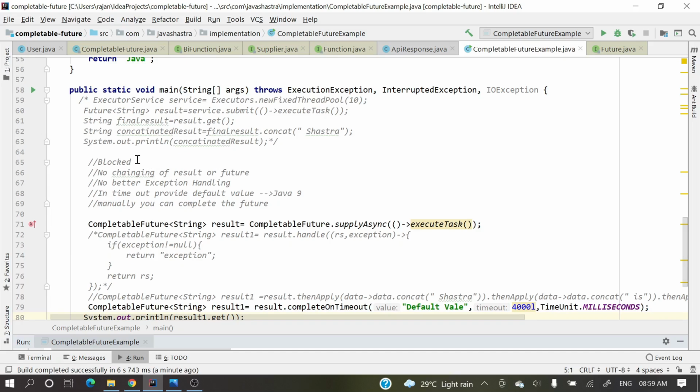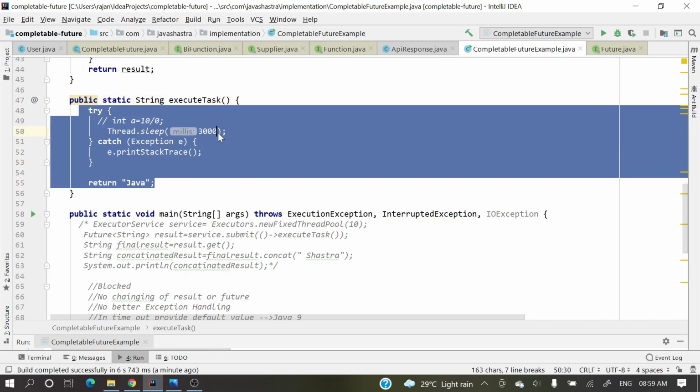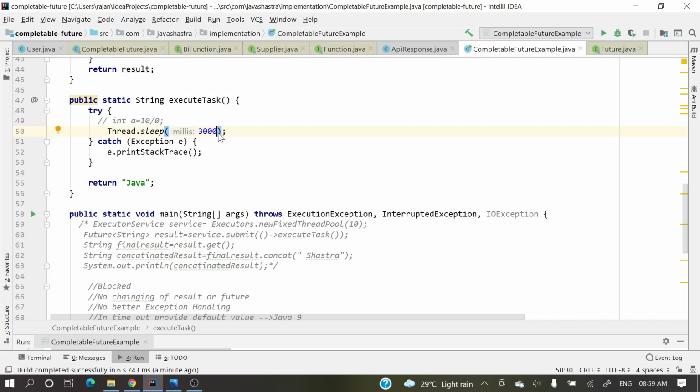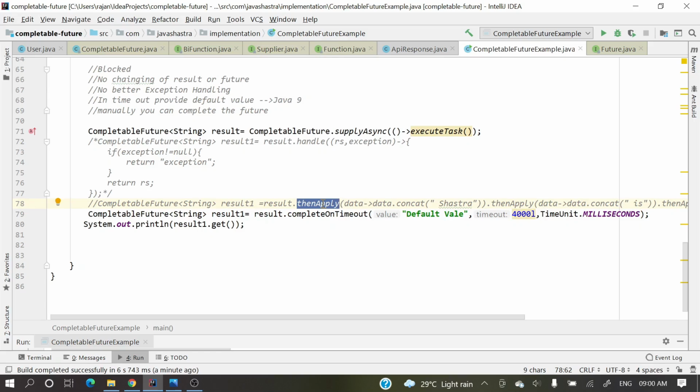Okay, so what exactly I am going to explain over here? In supplyAsync we are executing some task. Here we are providing some dummy time delay. But now what we'll do is call an API and get the result. Once we get the result, then we'll apply some transformation.